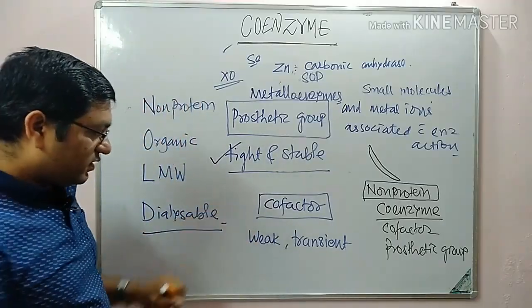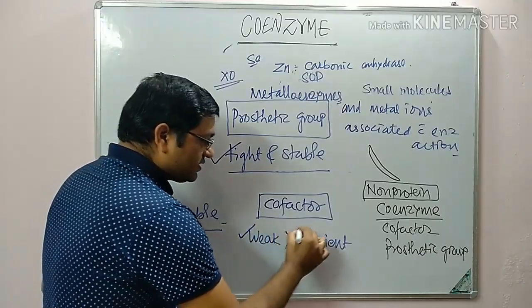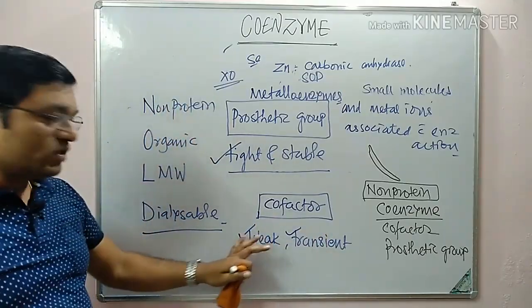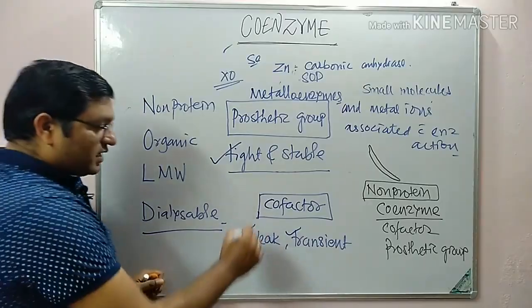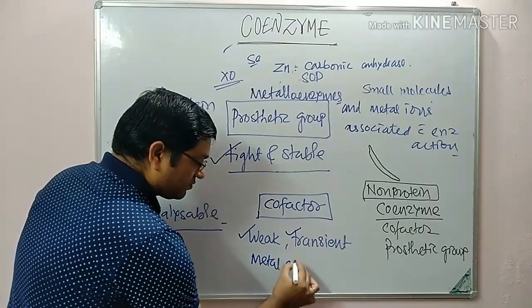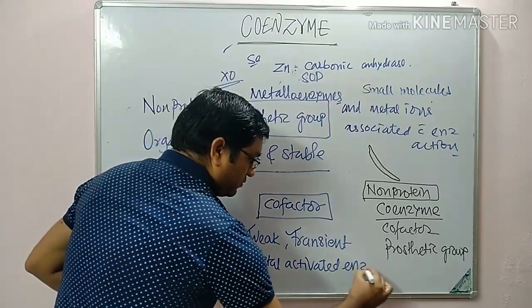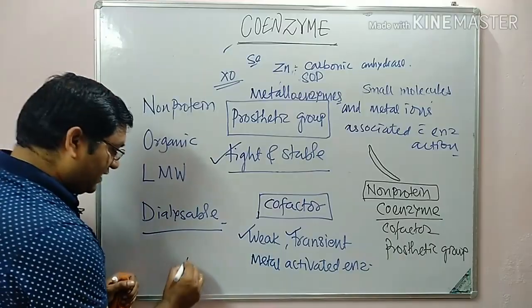While in a cofactor, the association with the apoenzyme is weak and transient. These enzymes are known as metal activated enzymes. An example is ATPase.